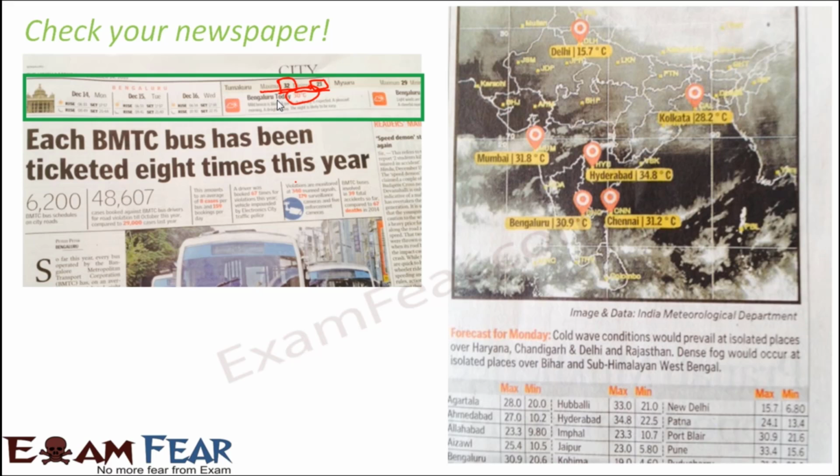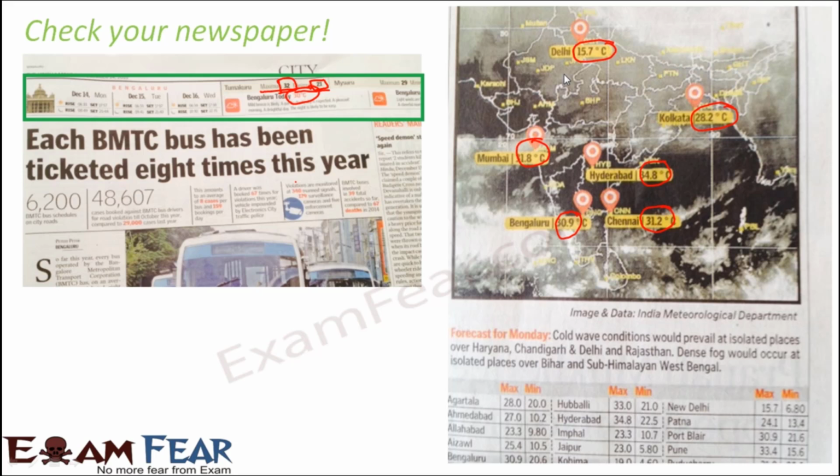In fact, if you try to look at a weather forecast in a little more detail, sometimes these kinds of forecasts also come in your newspapers. For example, I just picked up this one from today's newspaper. It was the forecast for various cities. So you see here Delhi. The temperature in Delhi is 15.7 degrees Celsius, but the temperature in Kolkata is 28 degrees Celsius. Again, as you're coming down, in Mumbai it is more, in Hyderabad it is even more. So you see, different places do not have the same temperature.